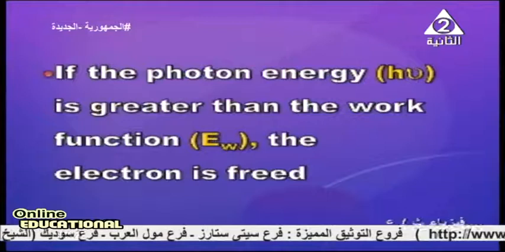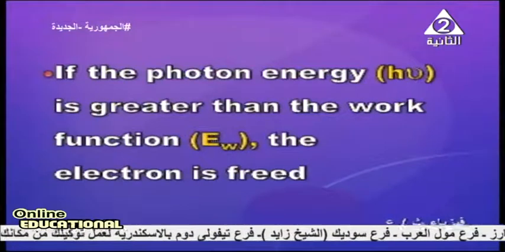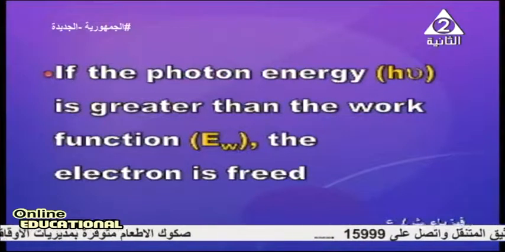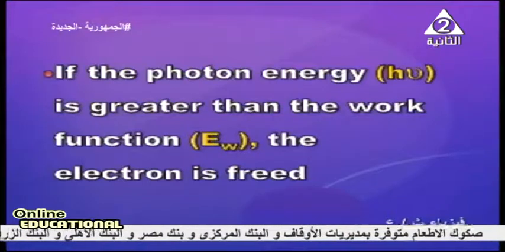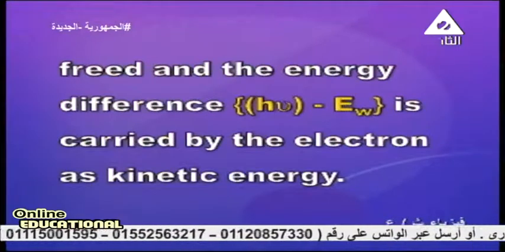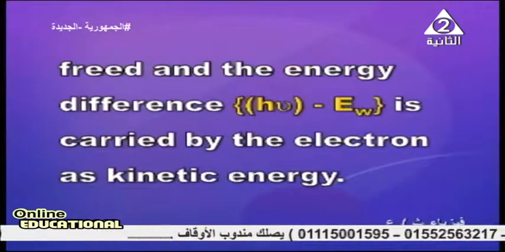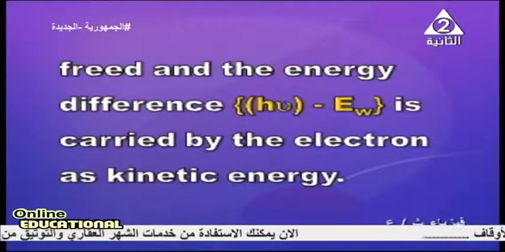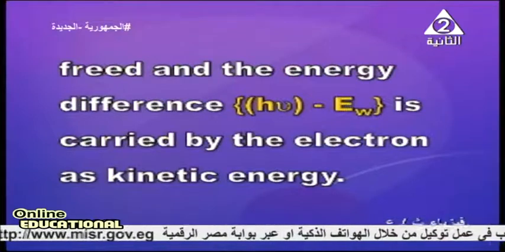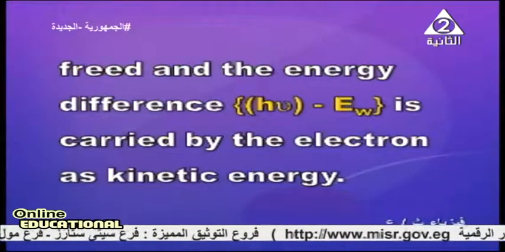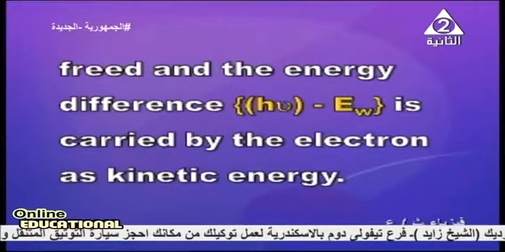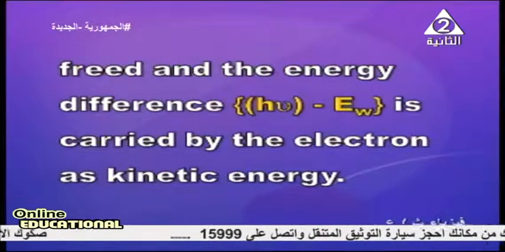Second possibility: if the photon energy h nu is greater than the work function, what happens then? The electron is freed, is extracted. The difference between the energy of the photon h nu and the work function appears on the electron as kinetic energy, half mv squared.